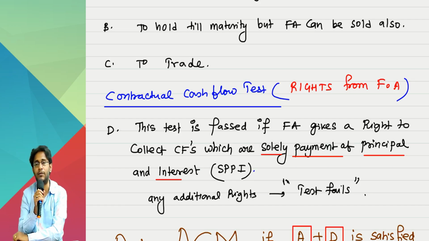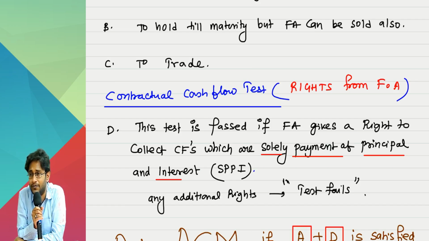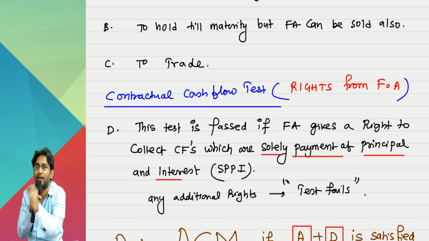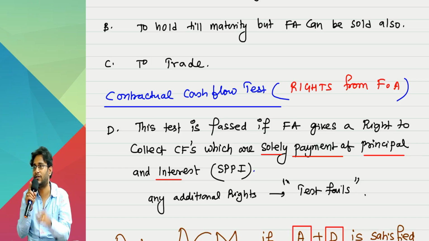Now tell me, sir. Investment in convertible bond, which method is applicable? Objective you want, you don't want. Investment in convertible bond, do you ask me business model or you will not ask me? You should not ask me. Why? In a convertible bond, the SPPI test fails, sir. Whatever you are receiving every year as interest, that is not interest according to the standard, because that is tainted interest. You are not getting adequate return.